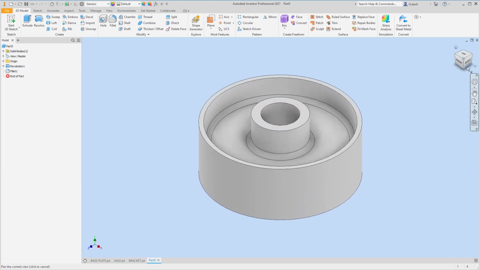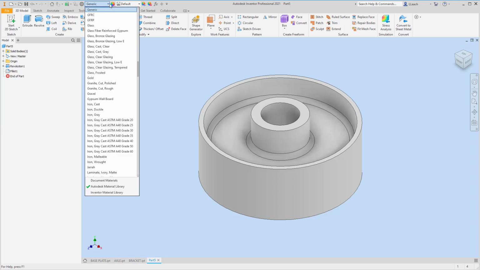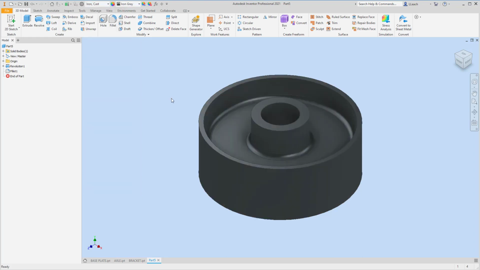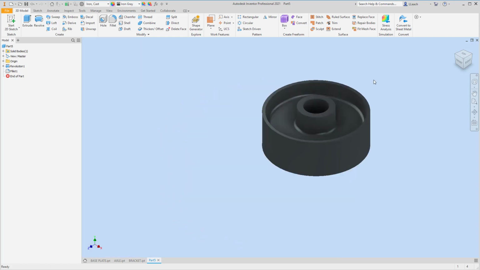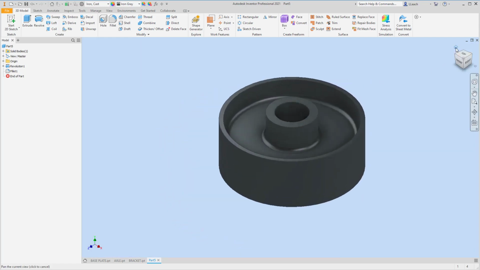So then I just need to, we're going to add a material. So it says our material is cast iron. So I'm going to iron cast, select that. There it is. It looks kind of cool with that material on there. I mean, I'm just saying.